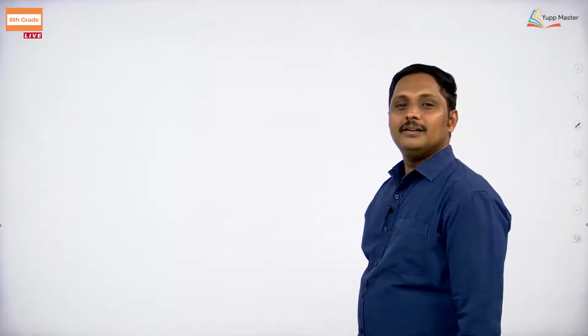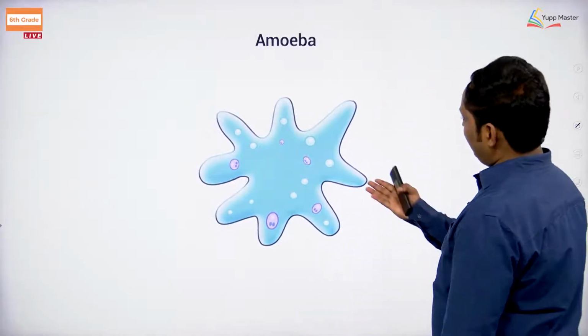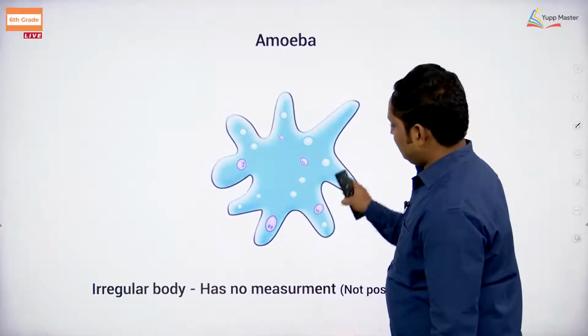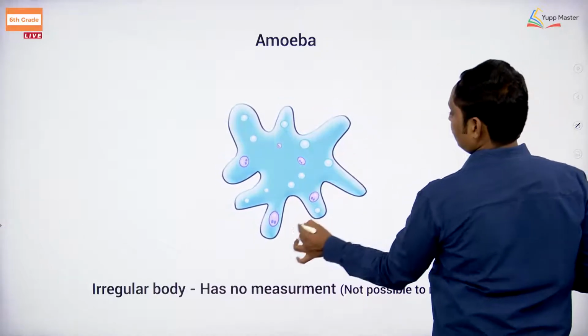If you take one task, can you measure irregular body measurements? Let us see. Can you measure this area? It is going to be irregular.